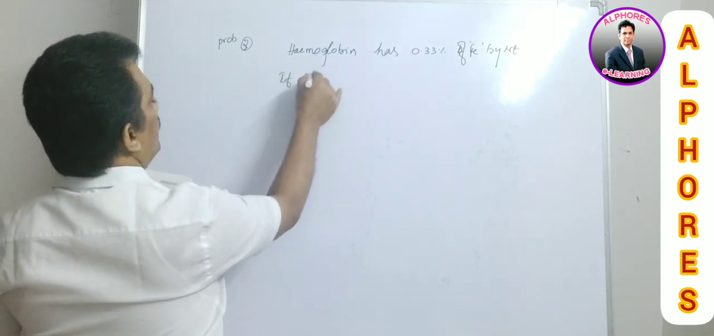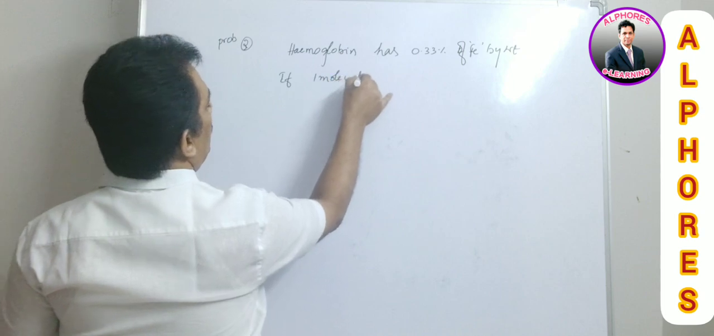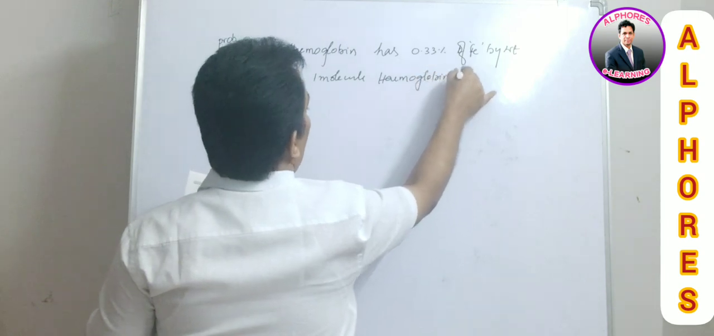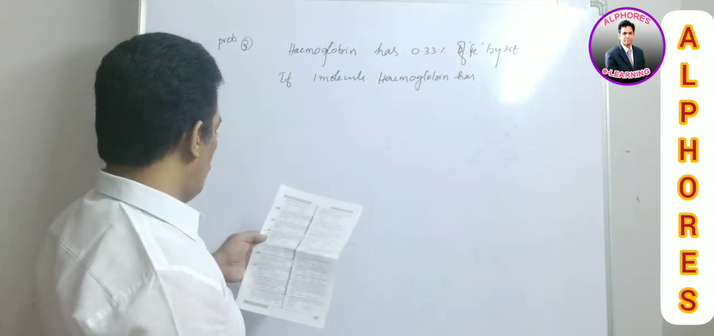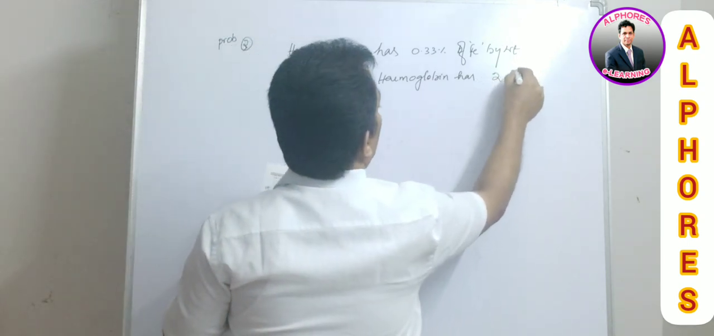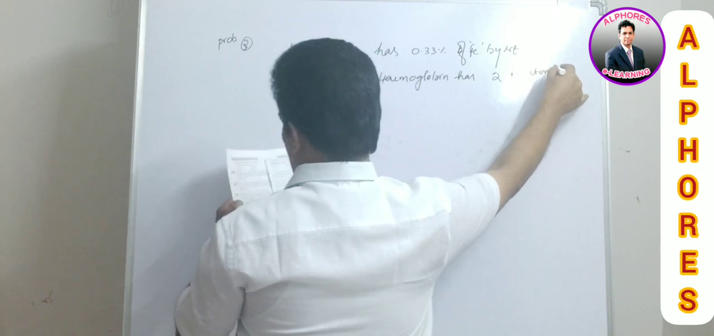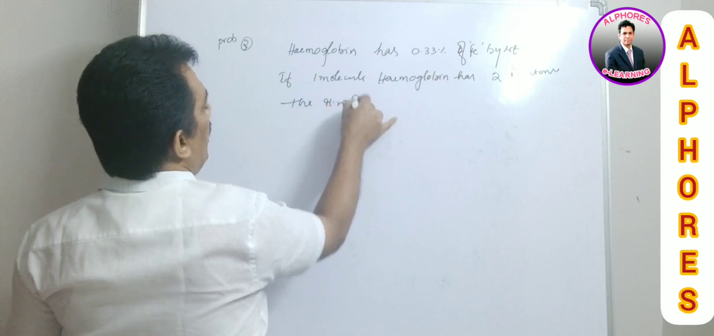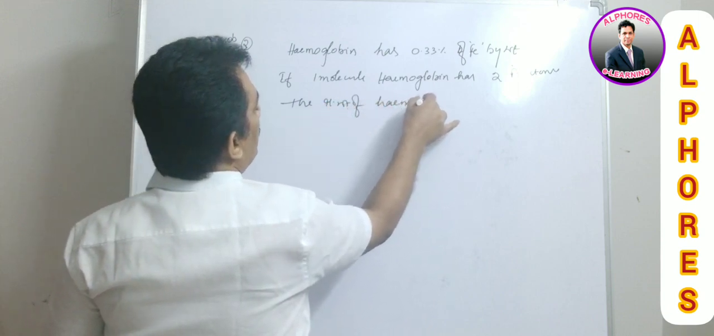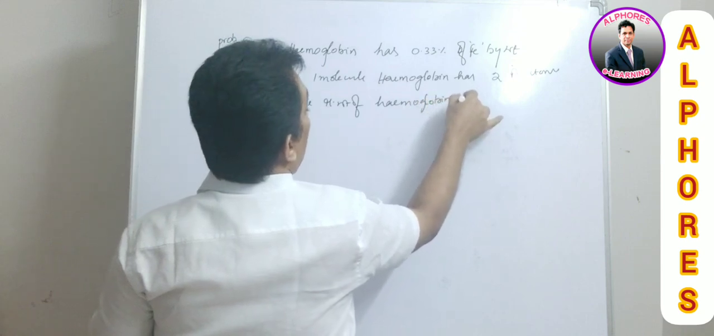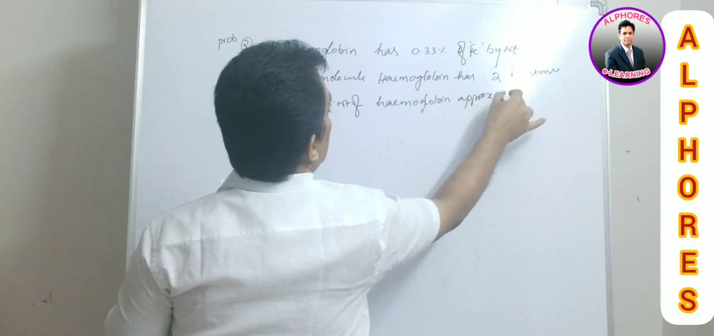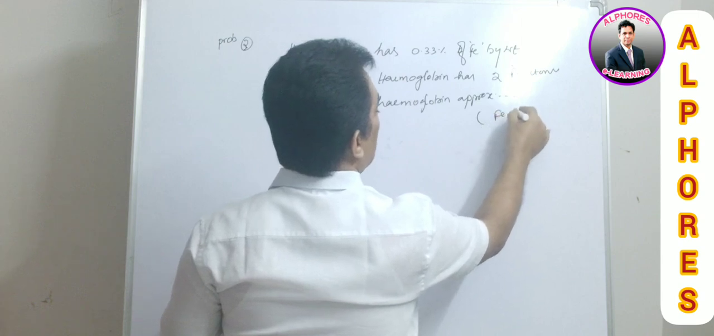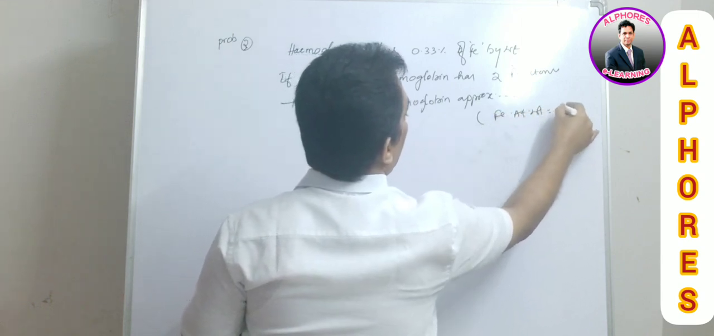If one molecule of hemoglobin has 2 iron atoms, the molecular weight of hemoglobin approximately, and here just you remember, the iron atomic weight is given. Iron atomic weight is 56.